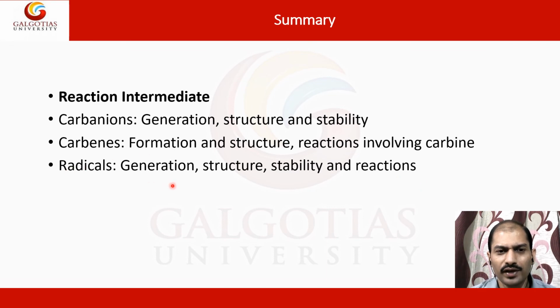These free radical reactions, their rearrangements, are very important, and we also had some discussion on the topic.